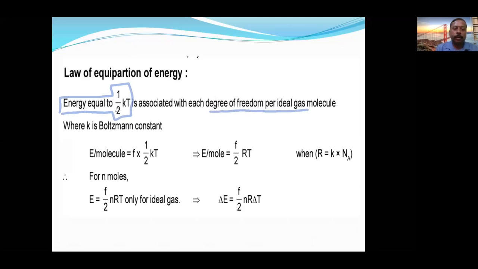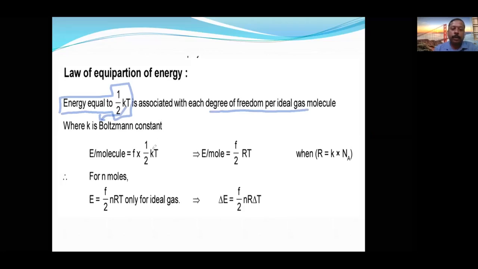What is k here? k is the Boltzmann constant. Understood? And here f is the degree of freedom. What is f? I already told you in the previous slide. And you multiply it with 1 by 2 kT.